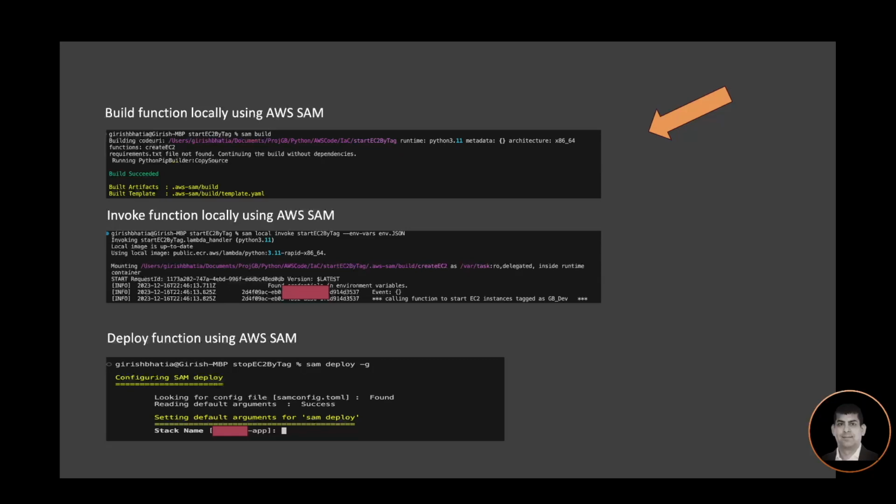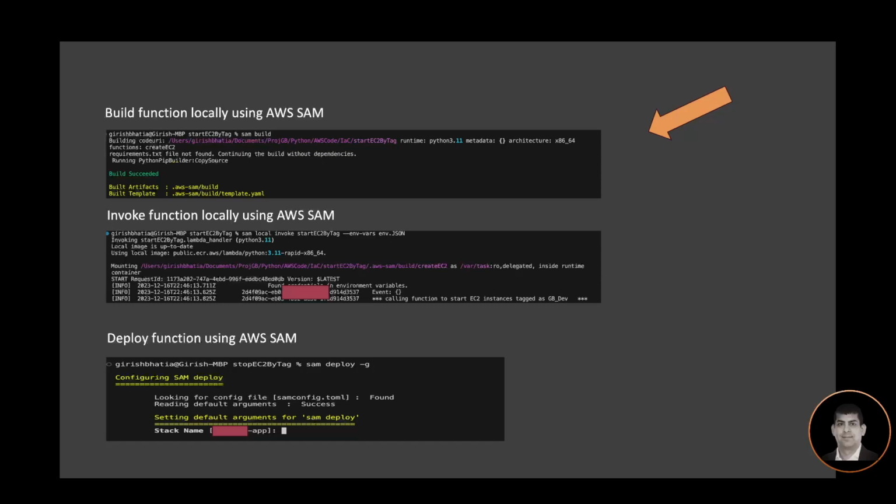Let's build the function locally using AWS SAM. The command is sam build, and once you run this command, you should see an output similar to what I'm sharing on the screen. Once the build is successful, the next command to use is sam local invoke and then your function name. That's the command that I'm using, and in this scenario I can see that the function is being invoked, as I can see that "calling function to start EC2 instance" is showing on my terminal. At this point, the function is being tested locally using the AWS SAM framework.